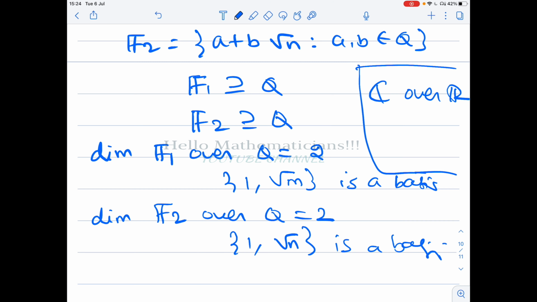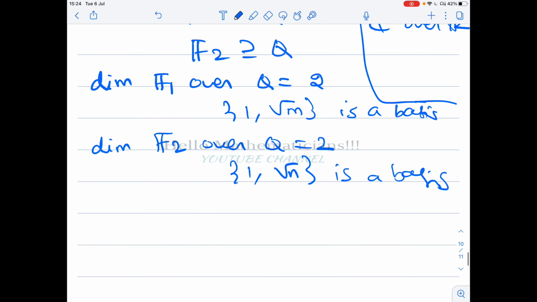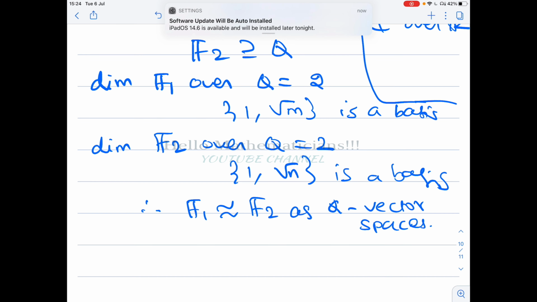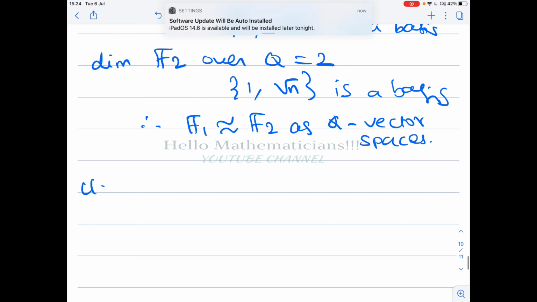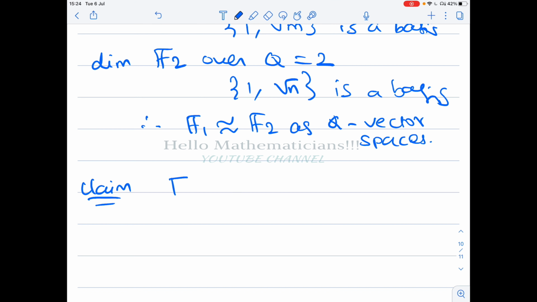Now we know that any two vector spaces of the same dimension are isomorphic. Therefore, F1 is isomorphic to F2 as Q vector spaces, meaning vector spaces over the field Q. But now we claim that they are not isomorphic as fields.